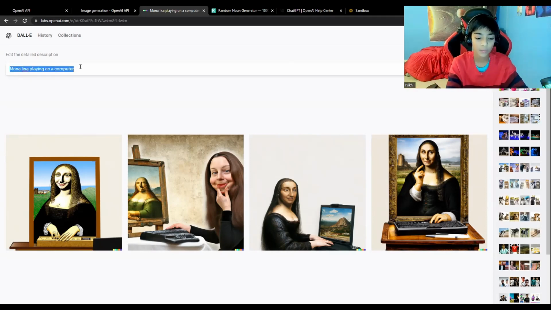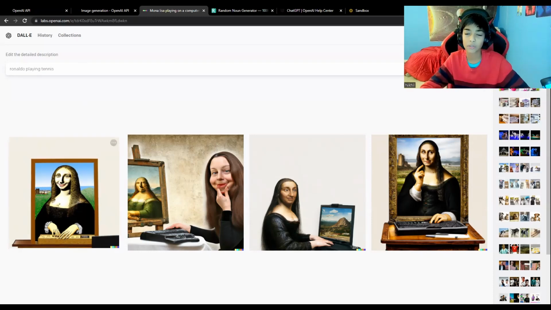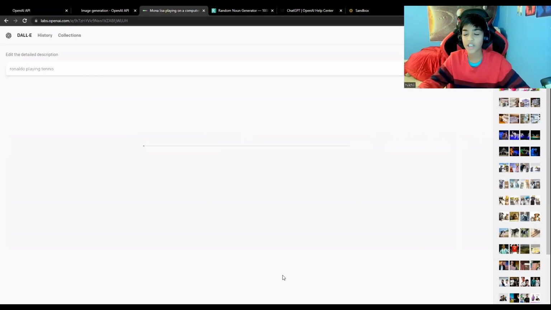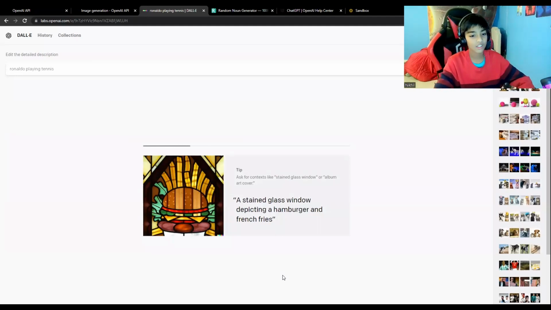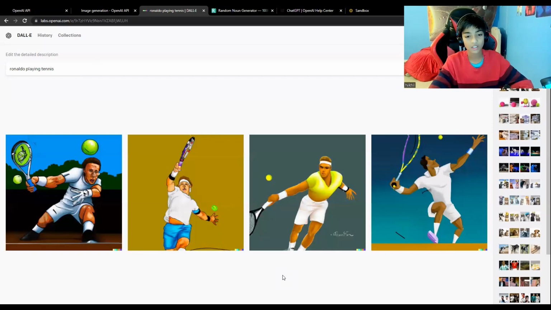That's one thing with DALL-E, with the AI. It kind of gets confused a little bit. Like if I say Ronaldo playing tennis, it's not gonna get it. It's really weird. If you ask for an actual person, then it's not gonna work. Let's see if it works. Yeah, that's not Ronaldo. Who is that? That's crazy. But it's fine. So DALL-E needs some work. ChatGPT also needs some work.